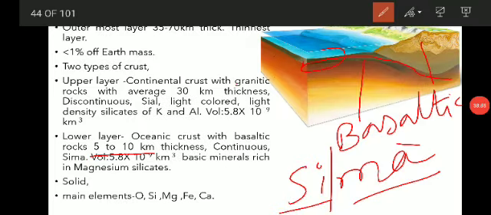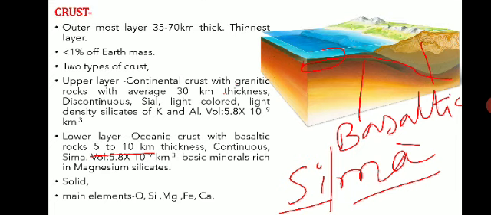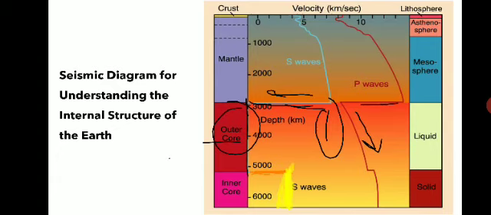The important points here are the thickness of the crust, which is around 35 to 70 kilometers, and the average thickness is 35 kilometers. This comprises only 1% of the total mass.